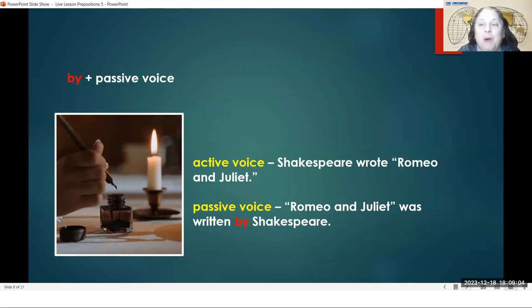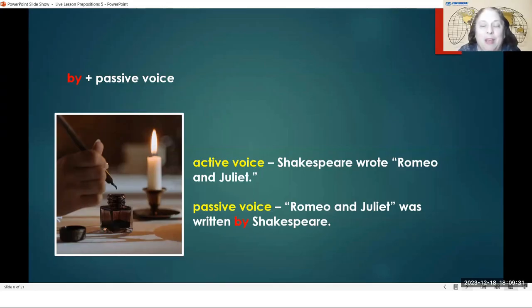I can throw a ball. What am I doing to the ball? I am throwing it. I could do something to a person. I could hug my mom. What am I doing to my mom? I'm giving her a big hug. I could do something to another person. I could say hello to my friend. So I could greet my friend.